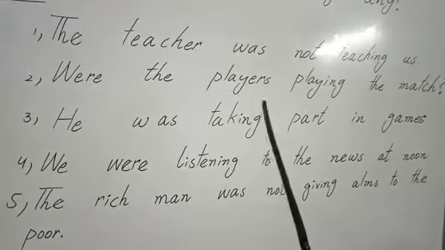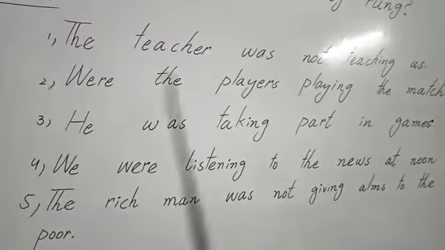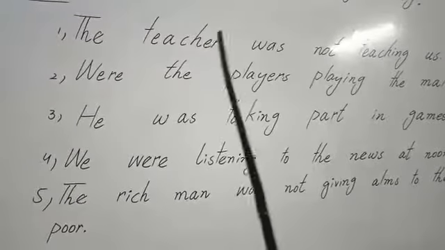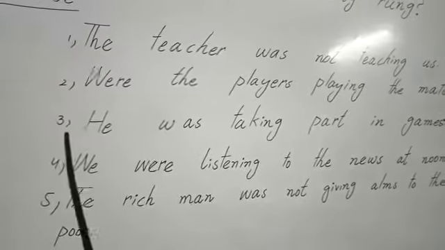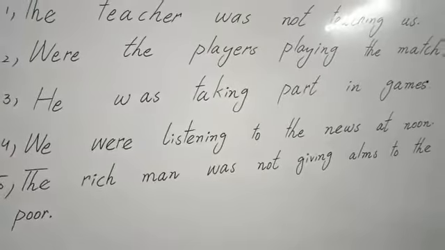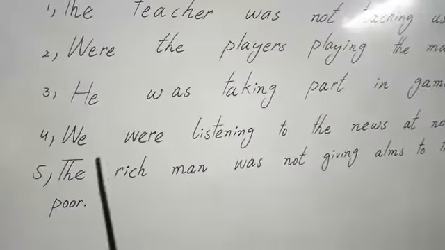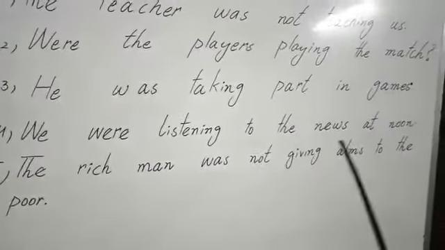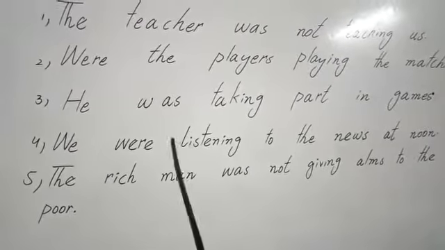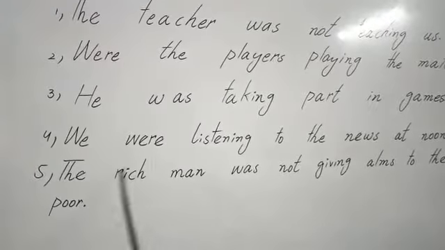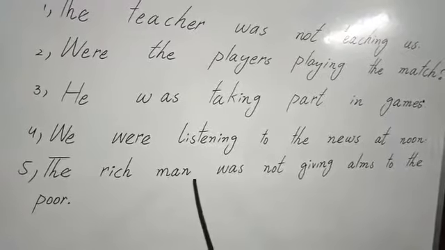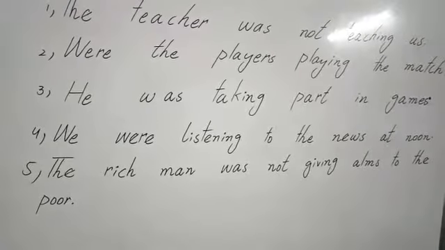Second one is were the players playing the match. It is an interrogative sentence. Change this according to the rules and according to the method that you have learned. Third one is he was taking part in games. It is an active tense. Fourth one is we were listening to the news at noon. Simple affirmative sentence. Fifth one is the rich man was not giving alms to the poor. It is a negative sentence of past continuous tense.